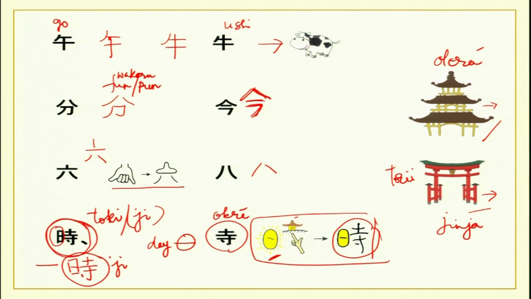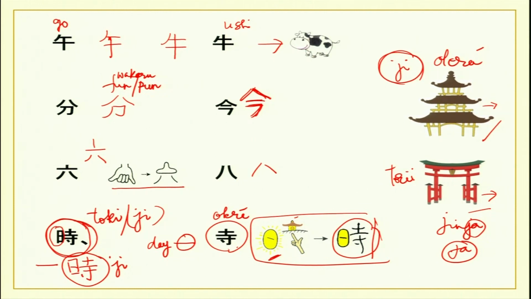Now, otera will always have a ji after the name of the otera. Generally, ji will be used, and over here ja will be used. The kanji will be for ja and the kanji will be for ji, which is a different kanji. So, please remember, this is quite interesting.